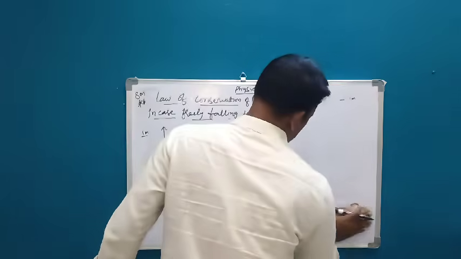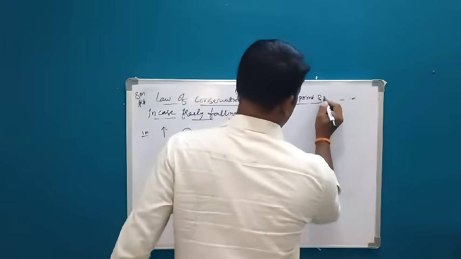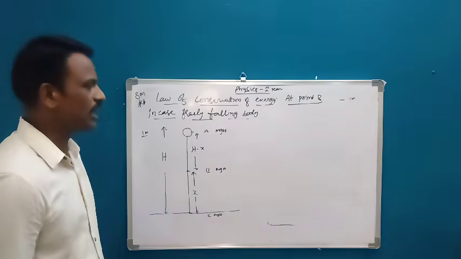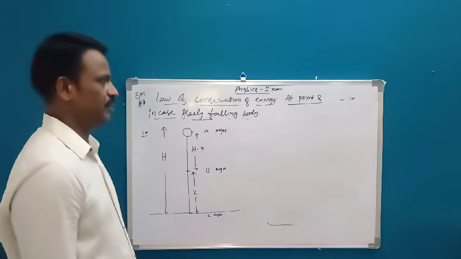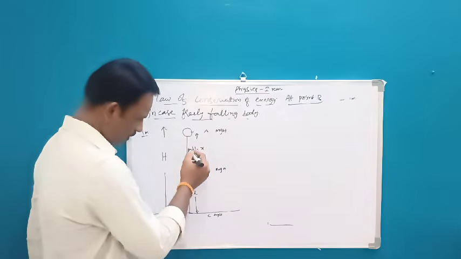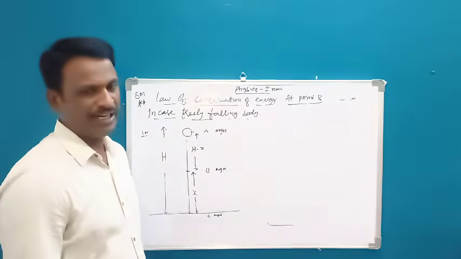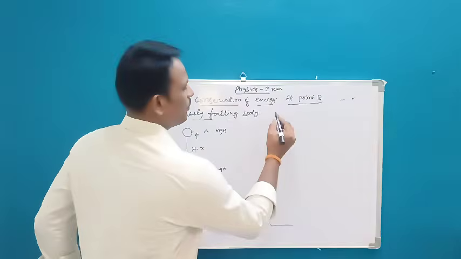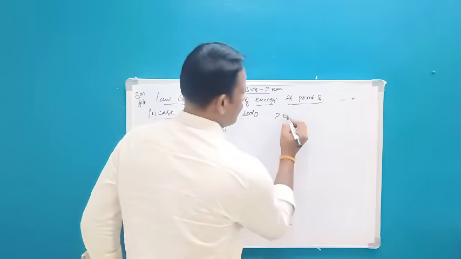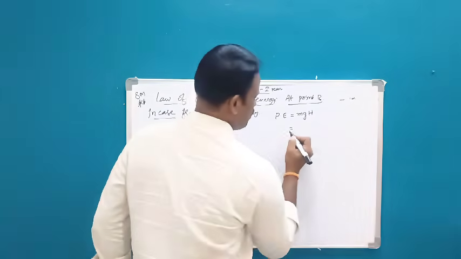Now let us see in case of point B. At point B, what is going to happen? Now we are leaving the object. As soon as we leave, what happens? The ball is going to fall down. Now assume that the ball is reaching point B. Now what is the potential energy here? So what is the formula for potential energy? mgh we know in general.